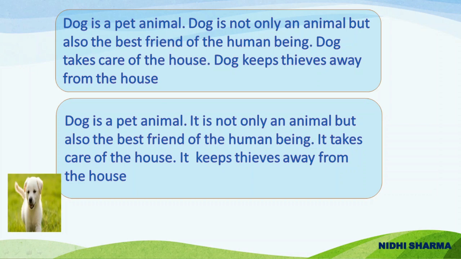Now the paragraph below. Dog is a pet animal. It is not only an animal but also the best friend of the human being. It takes care of the house and it keeps thieves away from the house. Now you see that in this paragraph, it is used as a pronoun to replace the word dog again and again. It is a pronoun used for neuter gender, for animals and objects. And for all the objects without life, we use the word it.